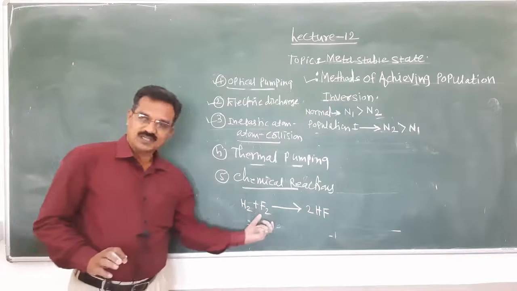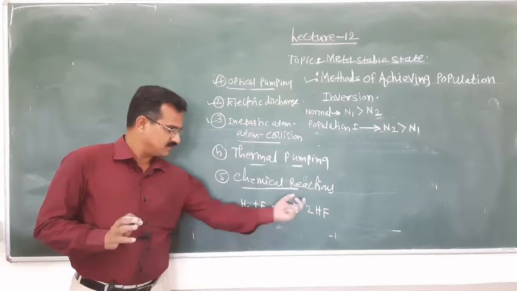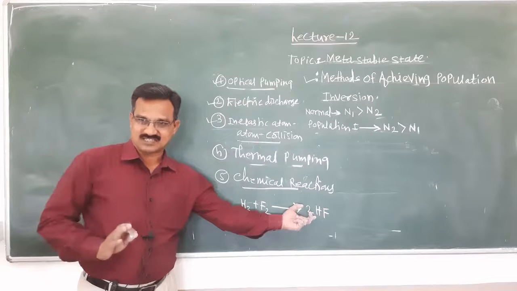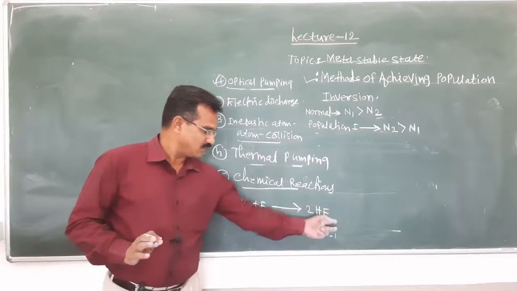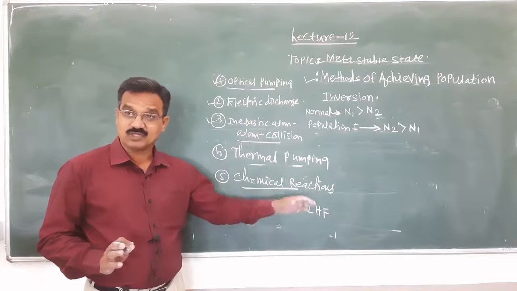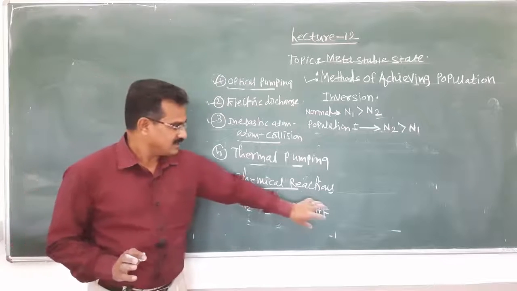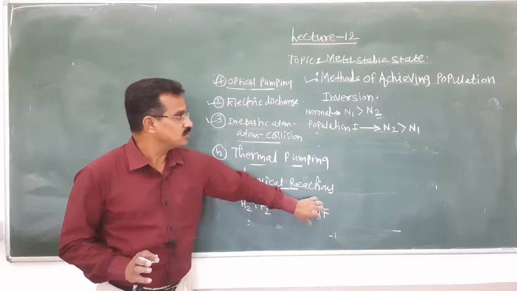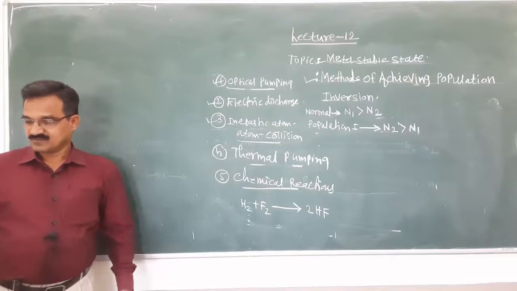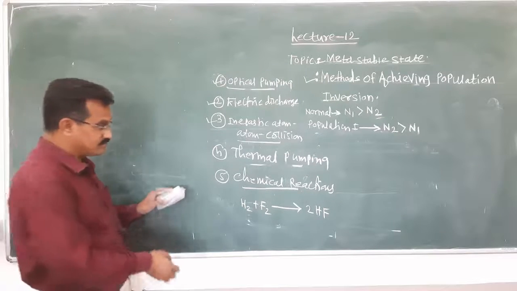Due to this chemical reaction, this molecule is produced in an excited state, and such excited molecules are more numerous than molecules in the ground state, which is why they can be used for achieving the population inversion. This is the chemical reaction method.